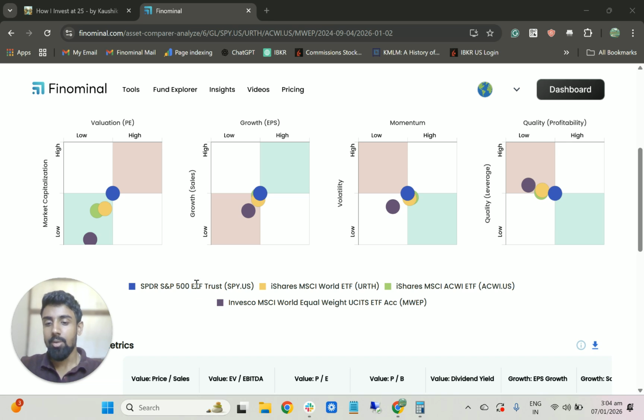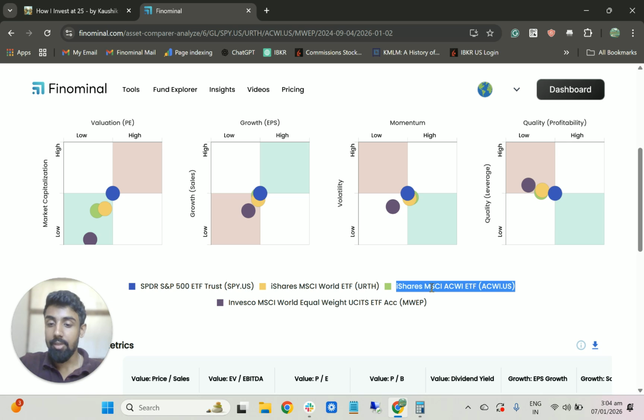In one of my previous videos, I discussed how to reduce the home country bias, where, if you are in India, all your mutual funds are in Indian companies. To diversify away from India, you might choose the S&P 500, which is the US market. Then to reduce that exposure, maybe you might go into MSCI World. Again, the problem is it has heavy exposure to the US market. Then you might think about ACWI, the All Country World Index, which gets you into even more markets, even emerging markets.